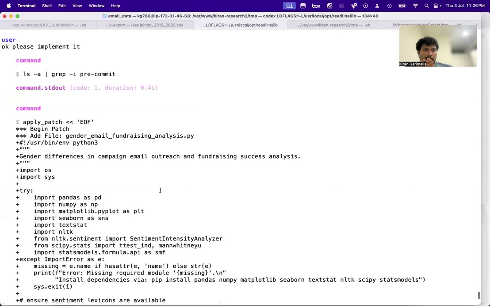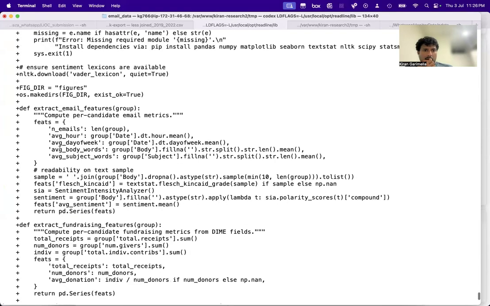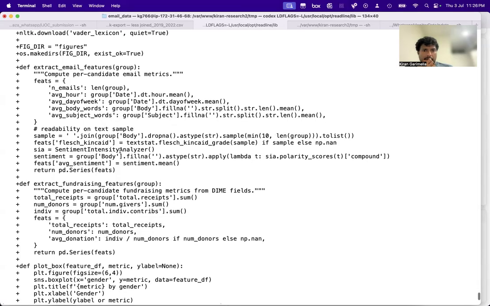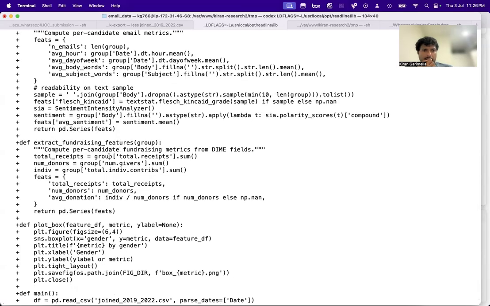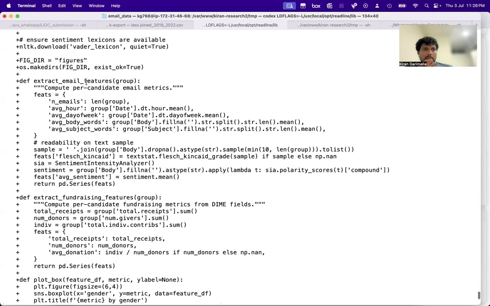I don't know where it got the gender information from. Let's check. There's the gender information, I don't know. There's a number of emails. Sample feature sentiment. What?